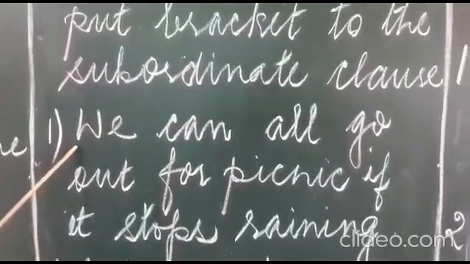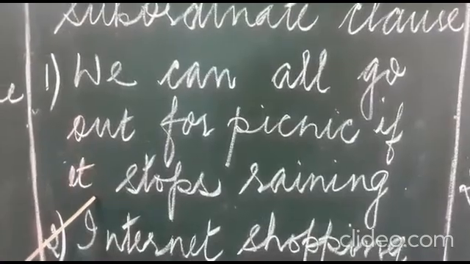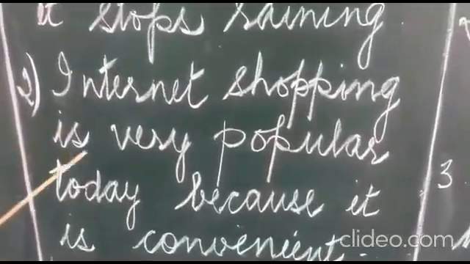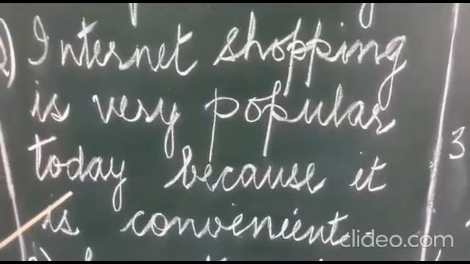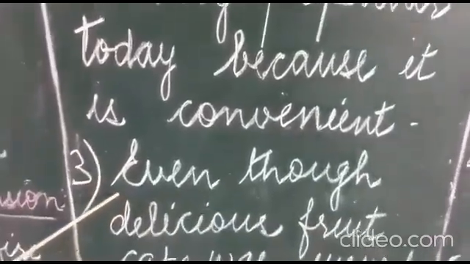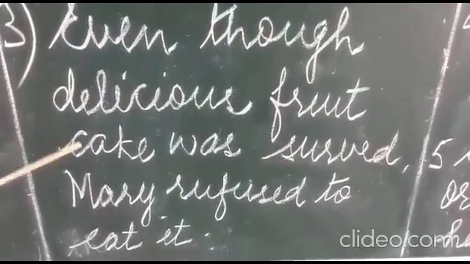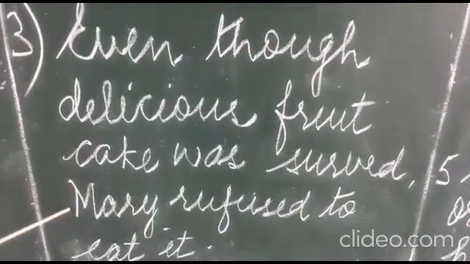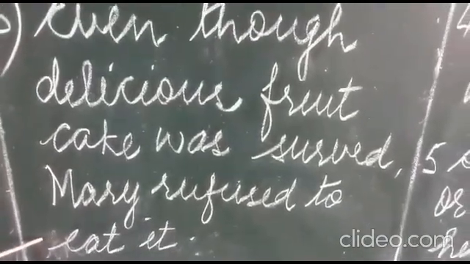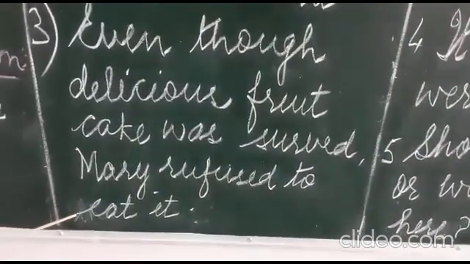First one, we can all go out for a picnic if it stops raining. Second, internet shopping is very popular today because it is convenient. Number third, even though delicious fruit cake was served, Mary refused to eat it. These are the three sentences. You underline the main clause and find the subordinate clause in these sentences.